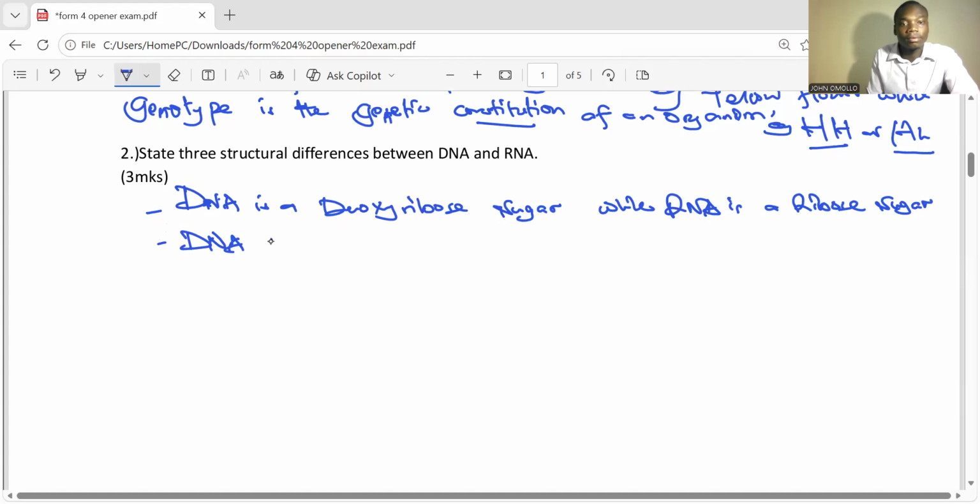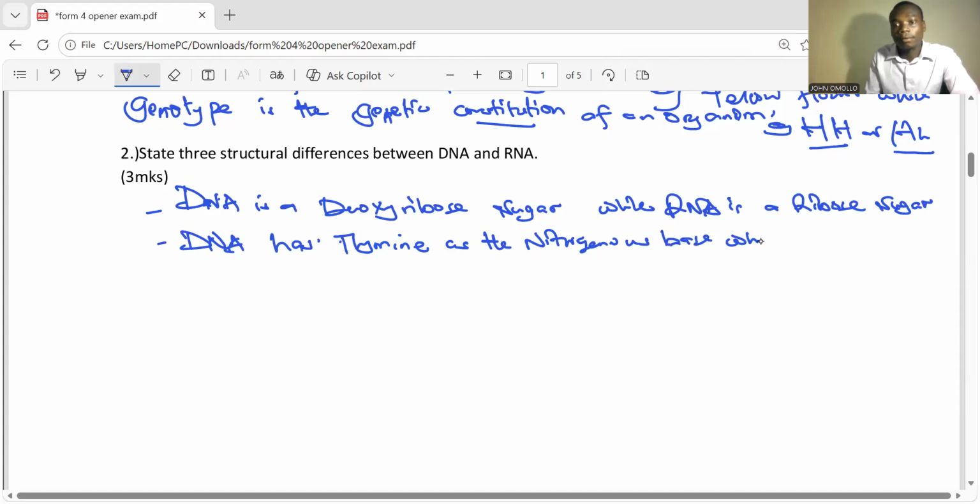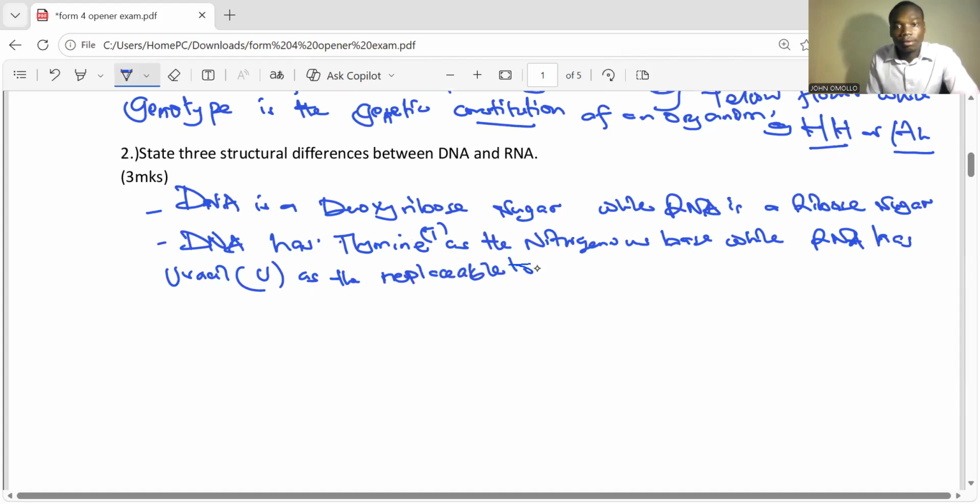DNA has thymine as the nitrogenous base, while RNA has uracil, U; thymine is T, as the replacement for the thymine base. Are you getting that? So those are some of the differences we have.